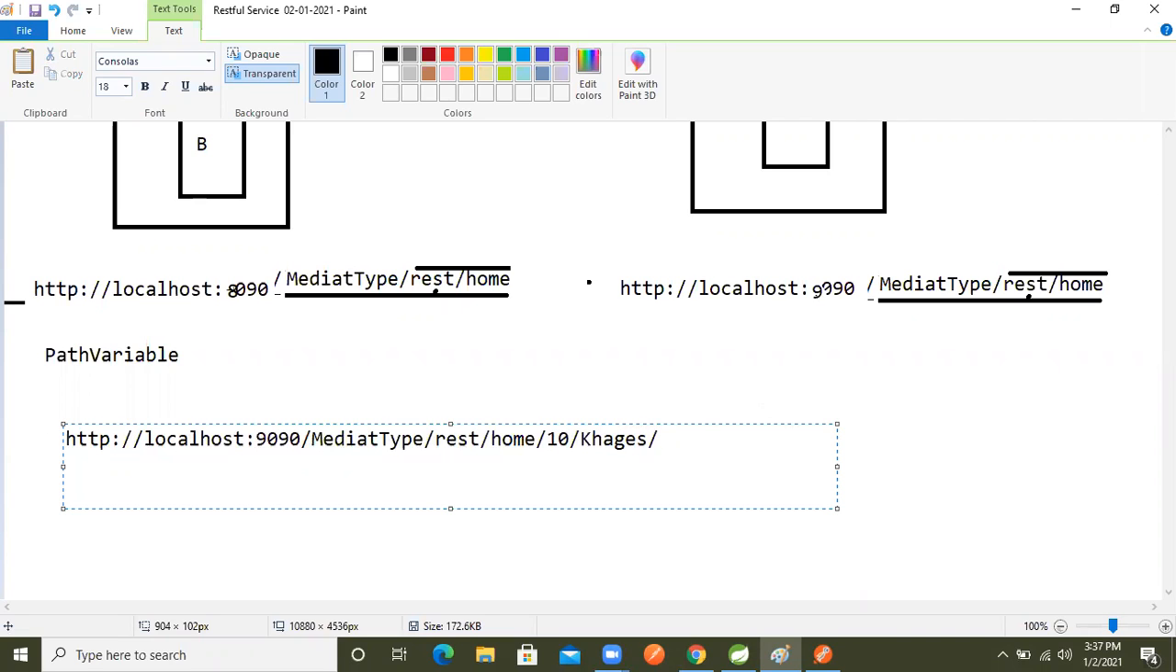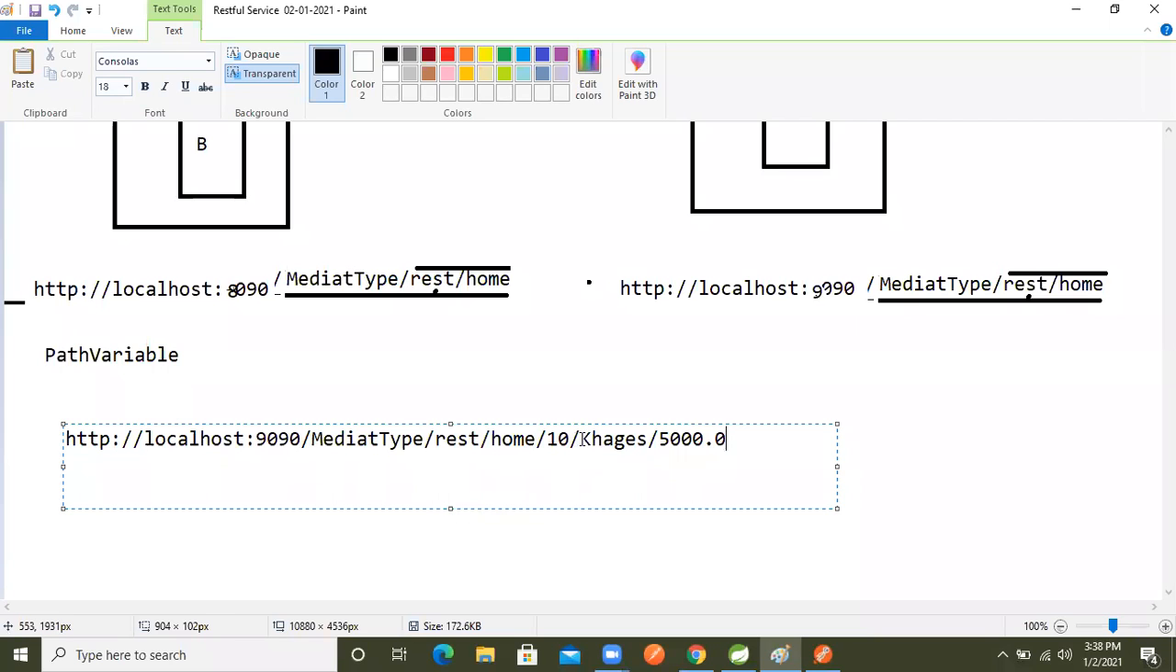I'm sending Khagesh as a name, and his salary I'm sending here also. This is called a path variable.